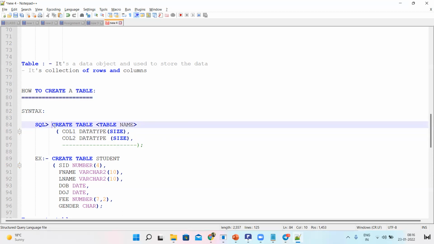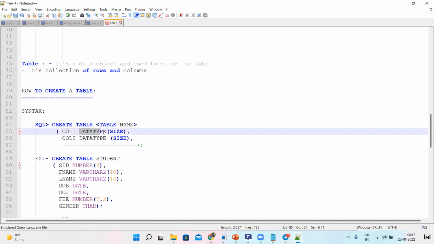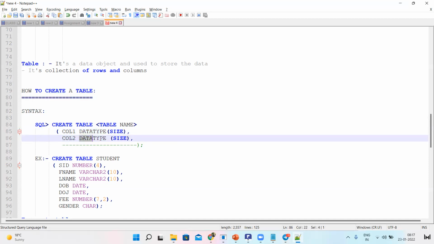The syntax to create a table is: create table, table name, open parenthesis, then column name 1, data type, size, then column name 2, data type, size, and so on.